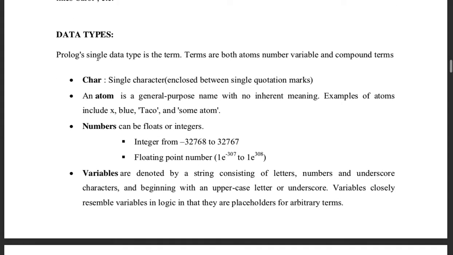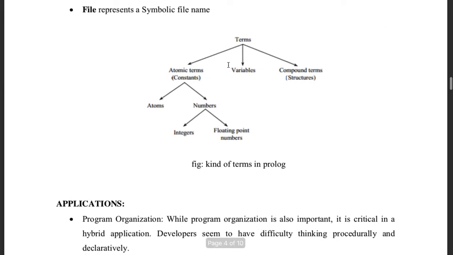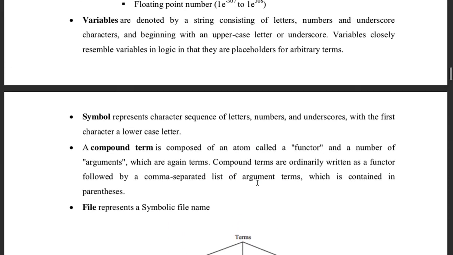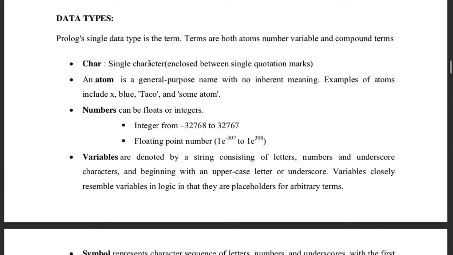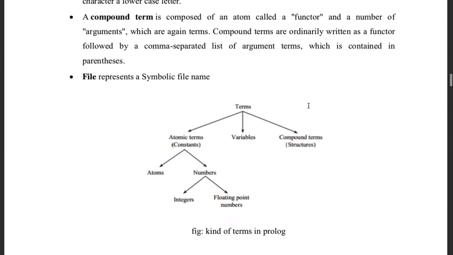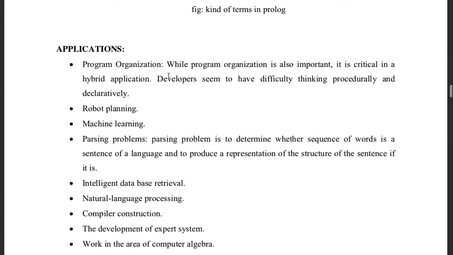So data types in Prolog, why read this, just come here. These are the various kinds of terms in Prolog. So char, a single character enclosed in quotation marks. Atom, this is also characters enclosed in single quotation marks, right? Numbers, variables, symbols, compound terms, you can read it later on. That is something you can do on your own.